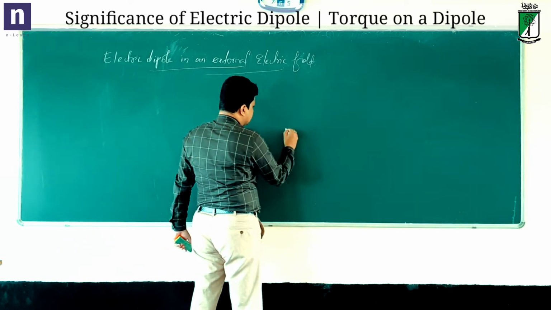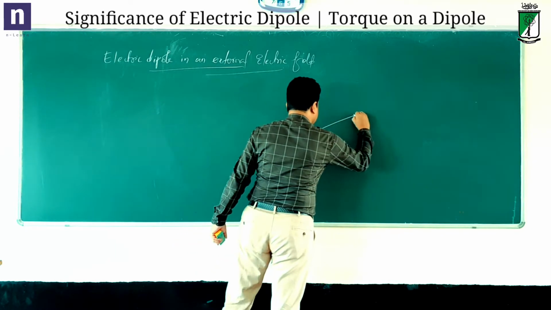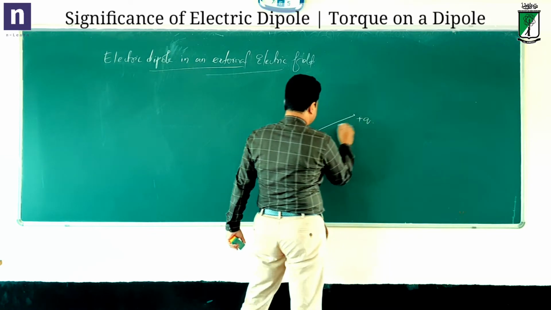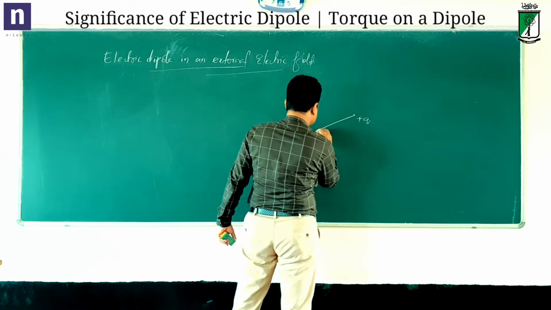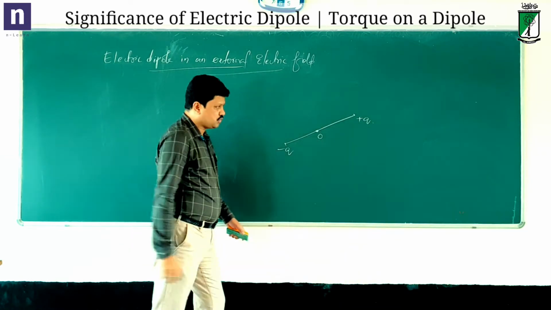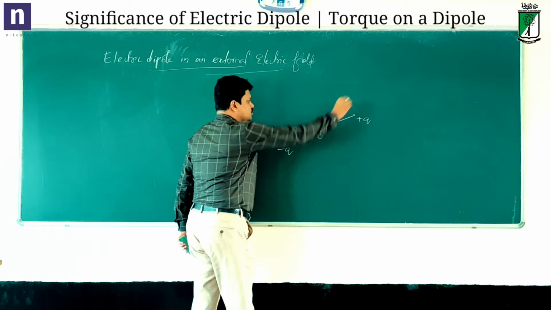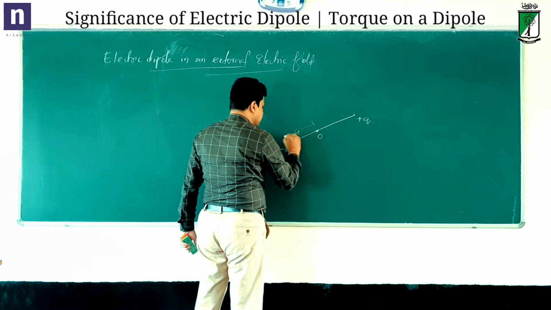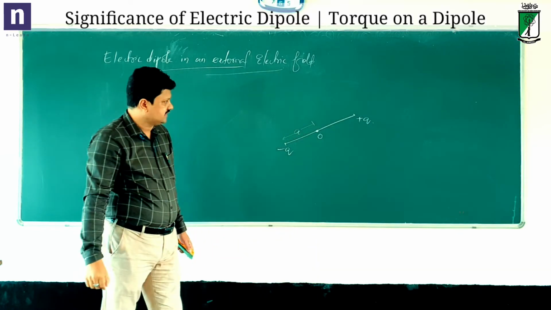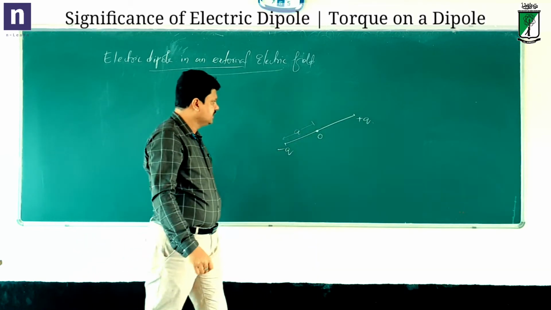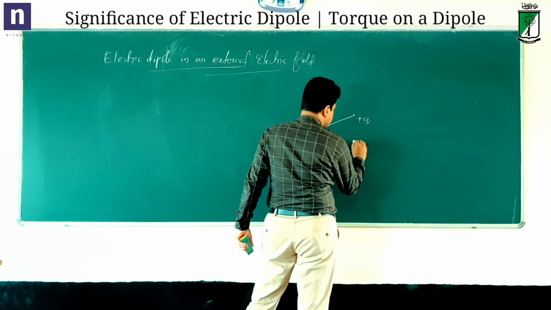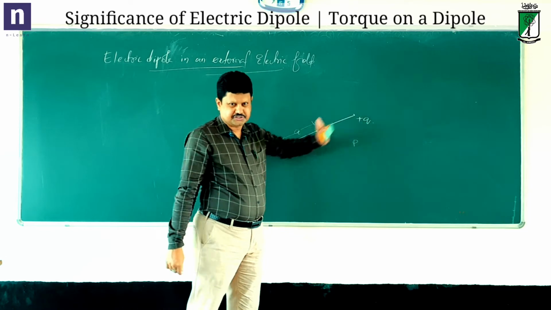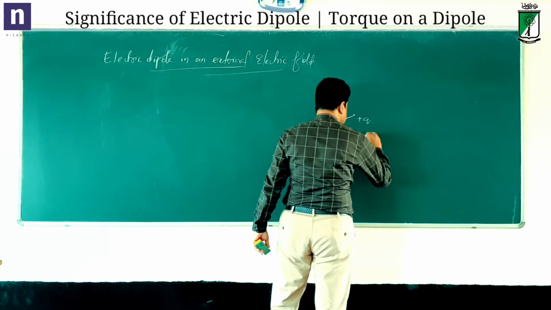I will take the dipole in this manner. This is minus q, this is plus q, the two ends of the dipole. This is the center of the dipole, O. The length of the dipole is 2a, so from the center to the end of the dipole the distance is a. So the dipole length is 2a, and p is the dipole moment. What is the direction of p? Already you know that, negative to positive. So it is in this direction.